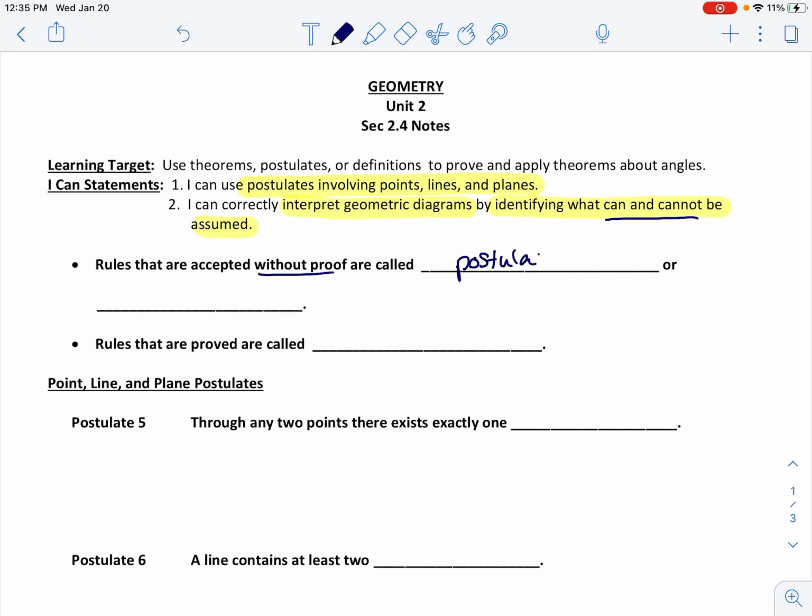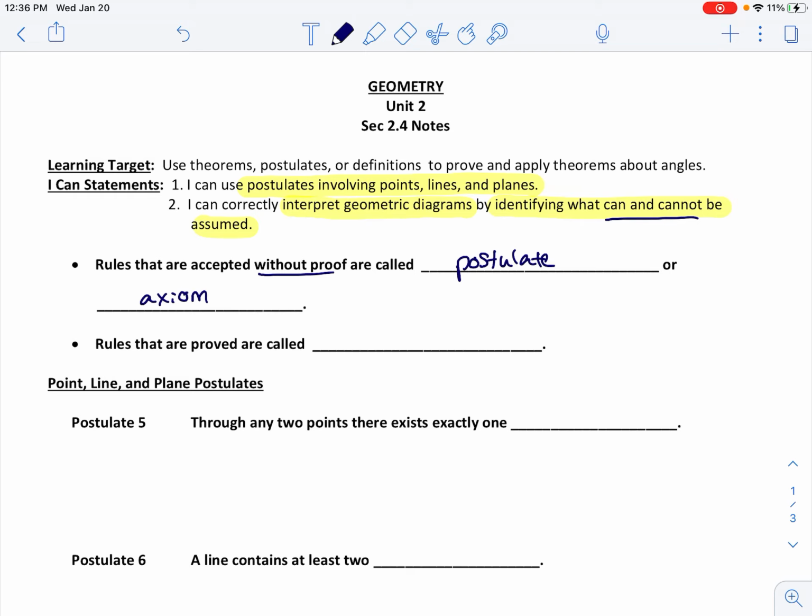So if there's ever something that is called a postulate, those are rules in geometry that are accepted without proof. We just get to assume they are true, and you will see a lot of examples here in a second. Another word you'll see for postulates is axiom. You'll hear that. It really means the same thing. It sets up our basis and our model for geometry.